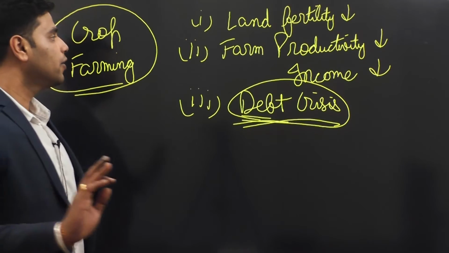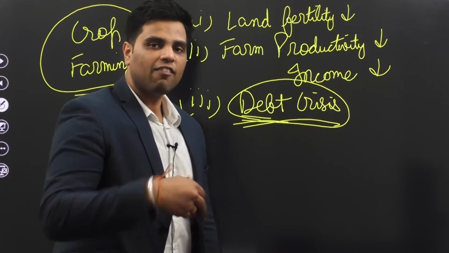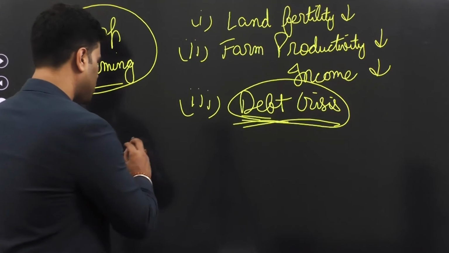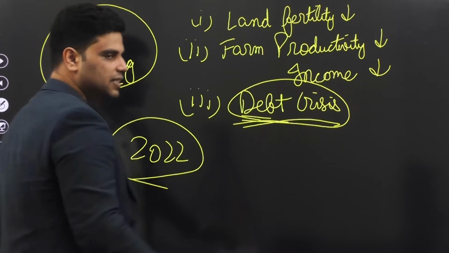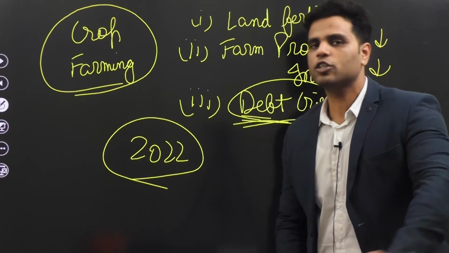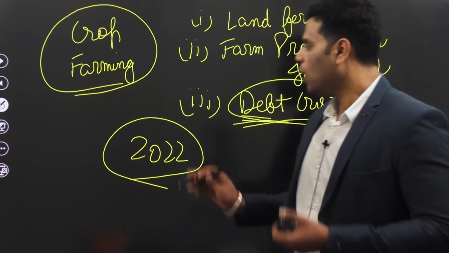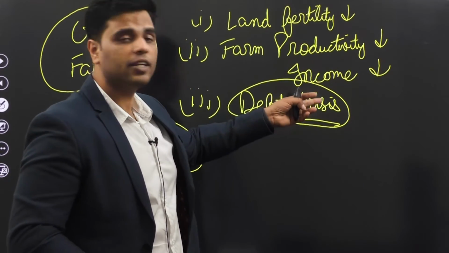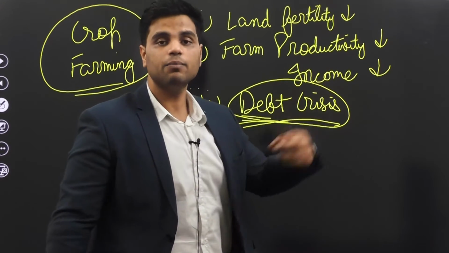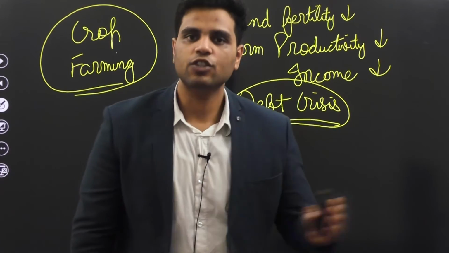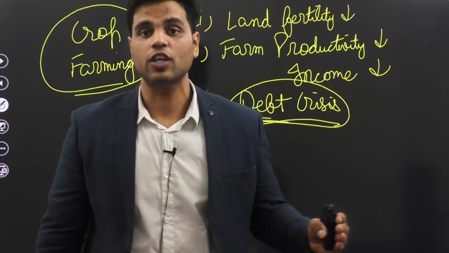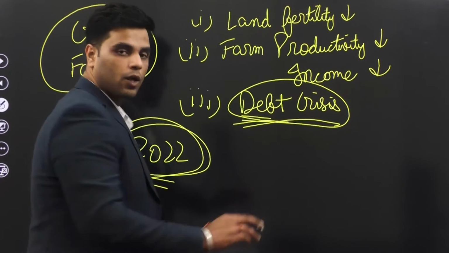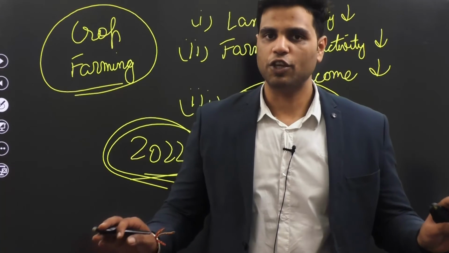Many other problems, right? Now, the government has actually sought to double farmers' income by 2022. We have heard about this, doubling of farmers' income by 2022. Government talks about it endlessly, right? Now, how can the government double farmers' income if land fertility is declining, farm productivity is declining, debt is mounting, farm incomes are declining? Well, there are various ways through which government can improve the incomes of farmers, or maybe double it by 2022. Who knows? So there are various ways of achieving this particular aim.